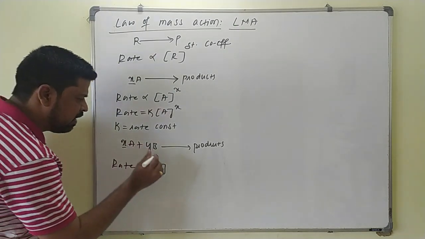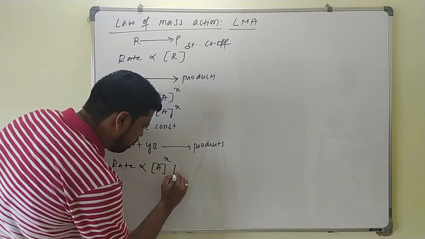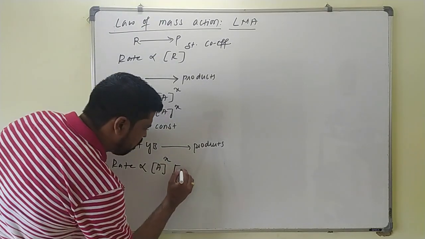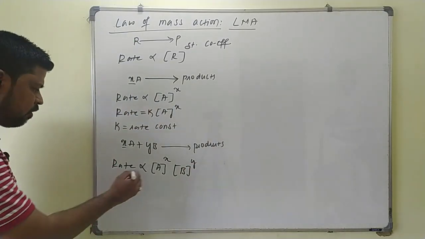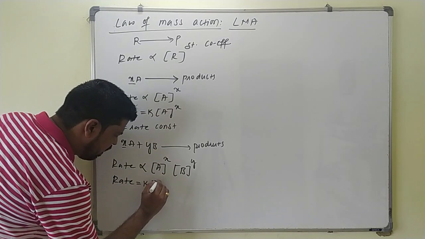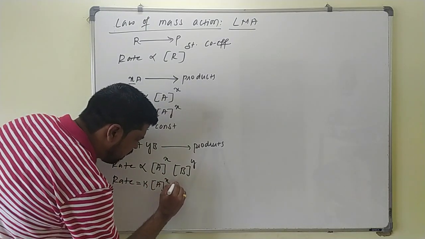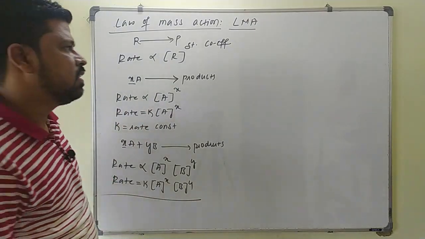How many moles of A? X moles, so raised to the power X. Now the molar concentration of B raised to the power Y. If you remove the proportionality sign, what do you get? Rate equals K into the molar concentration of A power X, the molar concentration of B power Y.